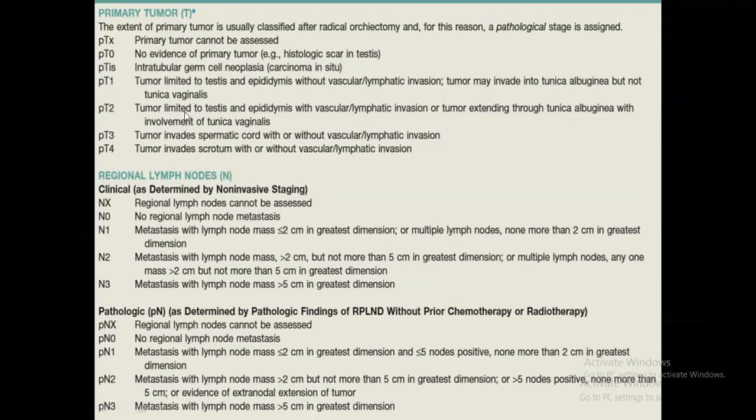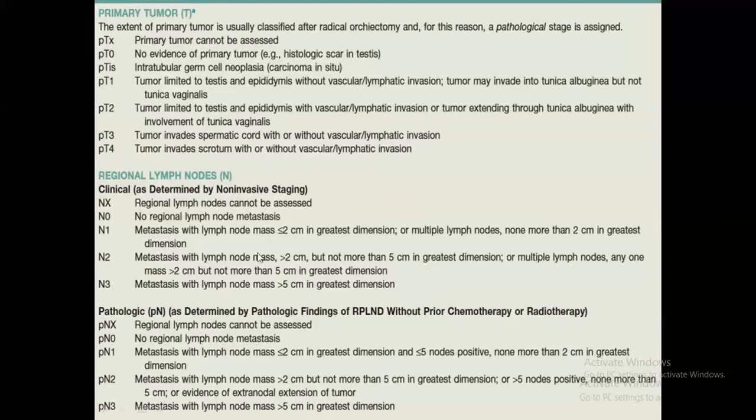pT1 is tumor limited to testes and epididymis without vascular or lymphatic invasion. Tumor may invade into tunica albuginea but not into tunica vaginalis. T2 is tumor limited to testes and epididymis with vascular lymphatic invasion, or extending through tunica albuginea with involvement of tunica vaginalis. T3 invades the spermatic cord and T4 the scrotum.